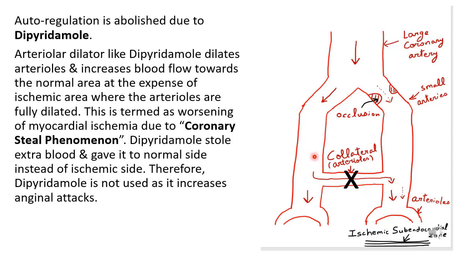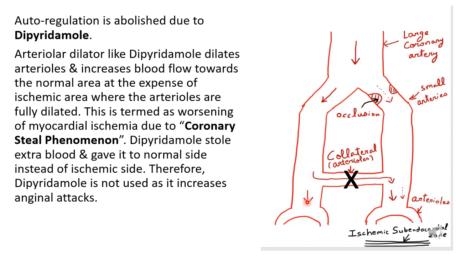If we give dipyridamole, autoregulation is abolished. That means extra blood will not be diverted from normal side to ischemic side. So blood flow is increased towards the normal side at the expense of ischemic side.